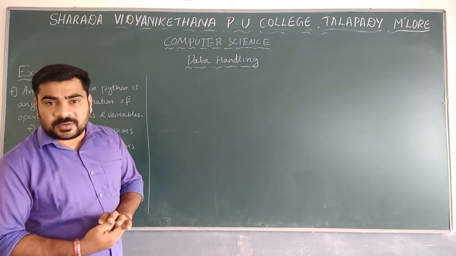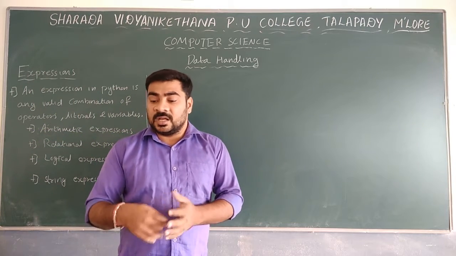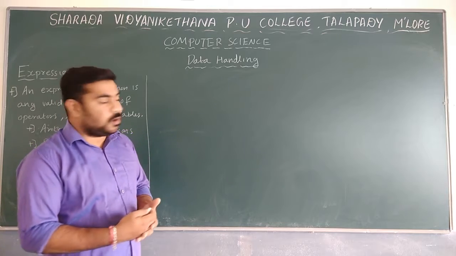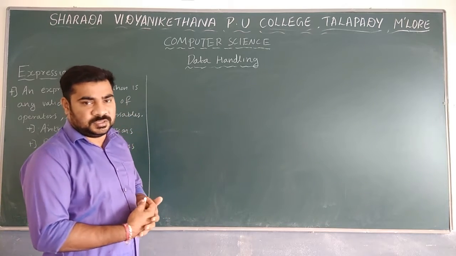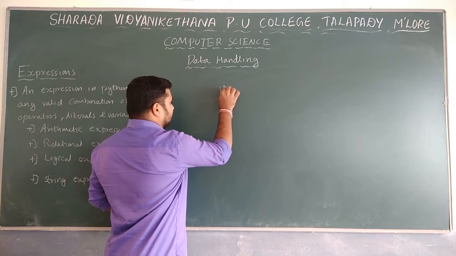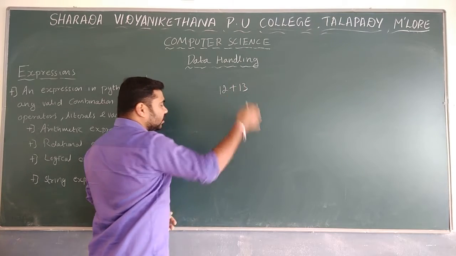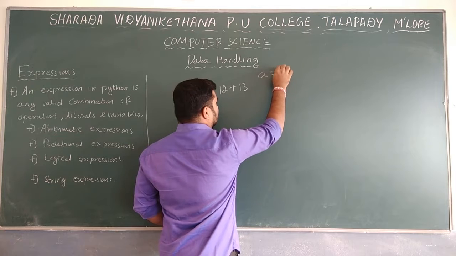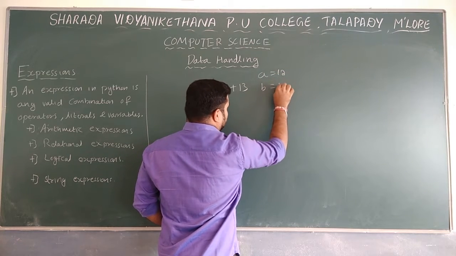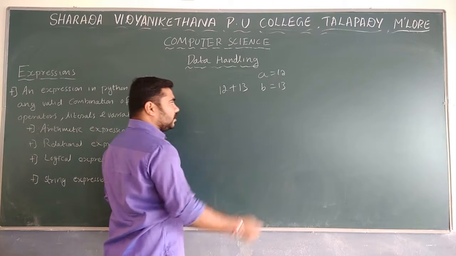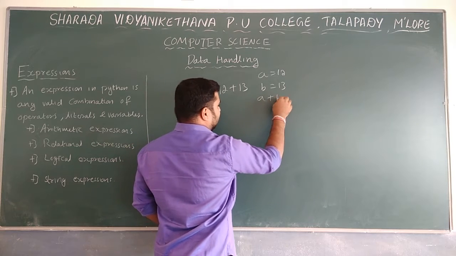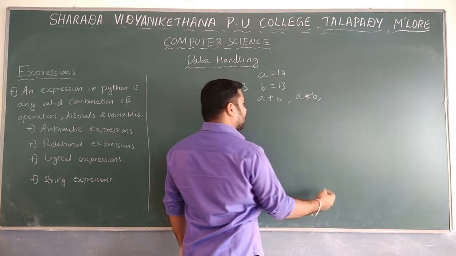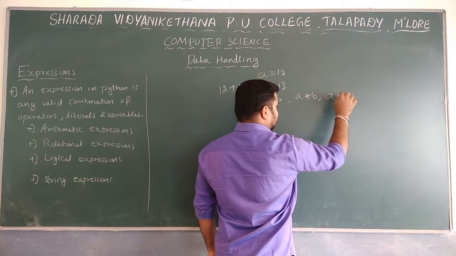An arithmetic expression is a combination of arithmetic operations, including complex numbers. For example, 12 plus 13 is an expression. If A is equal to 12 and B is equal to 13, then you can apply the arithmetic operations: A plus B, one operation; A multiply B, one more operation; A divide B, one more expression.